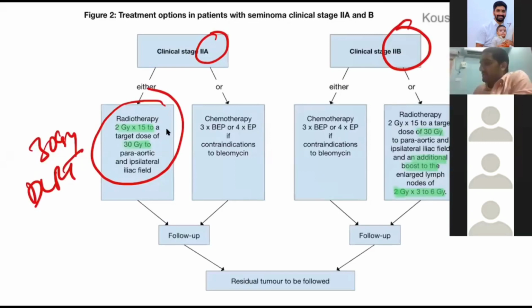Okay. So stage 2A choice is 30 grays of dog leg radiation. Stage 2B, 30 grays of dog leg radiation plus 5 grays of additional boost to the involved area.